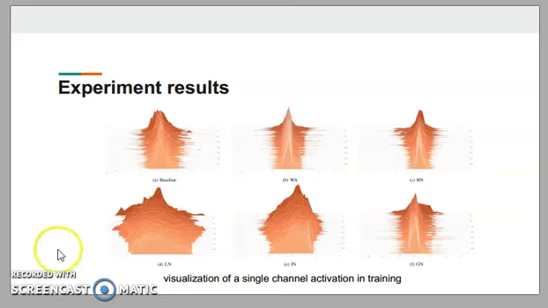We can see this dimension represents the values of activations, and this dimension stands for the training epoch. We can easily see that the distributions of activations using WeightAlign and batch normalization are nicely symmetric around 0 compared to other normalization methods and baseline.